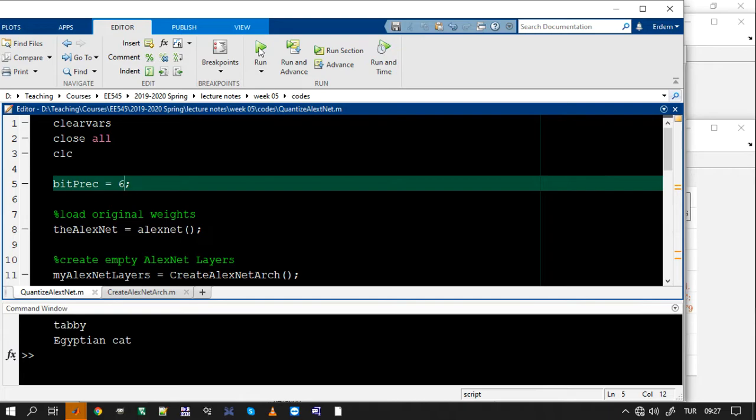And quantization aware training is something quite complex. In next week's slides, in the next video, we are going to cover this concept, quantization aware training.